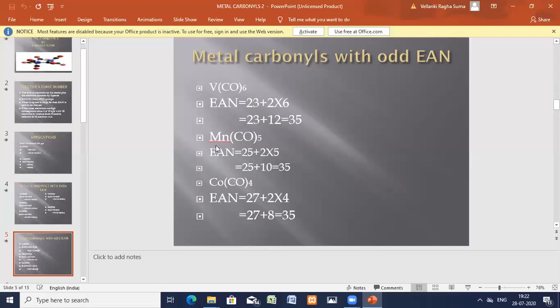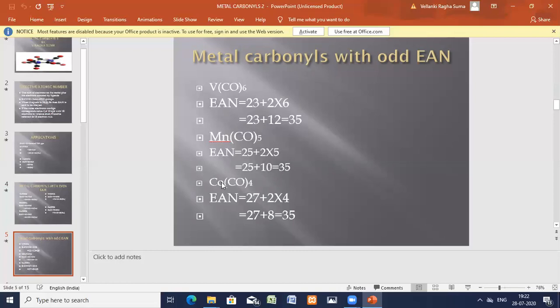Now let us take the case of manganese pentacarbonyl. Manganese atomic number 25. Carbon monoxides are 5, 5 into 2, 10. 25 plus 10, 35. Okay, so even this is a stable one. 35, almost equal, nearing to 36 krypton configuration. So therefore even this is a stable configuration but paramagnetic in nature due to the odd electron.